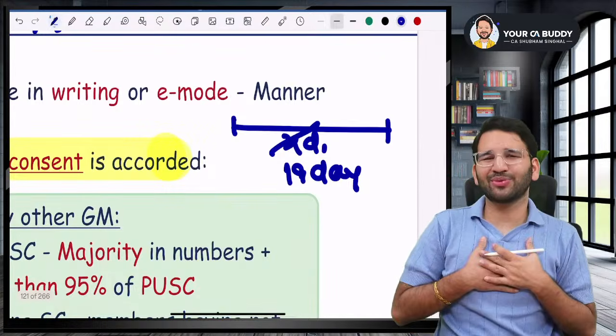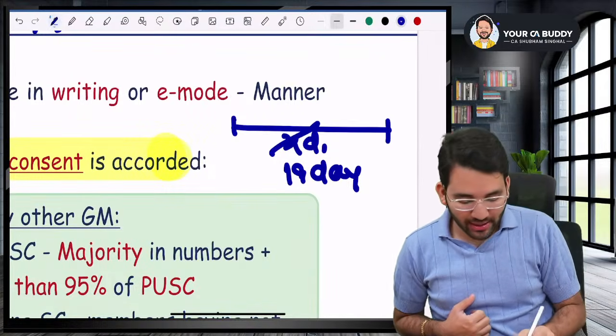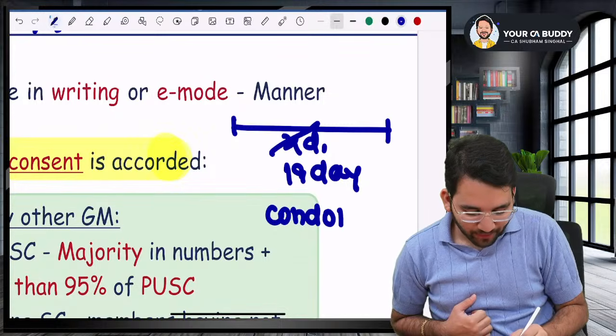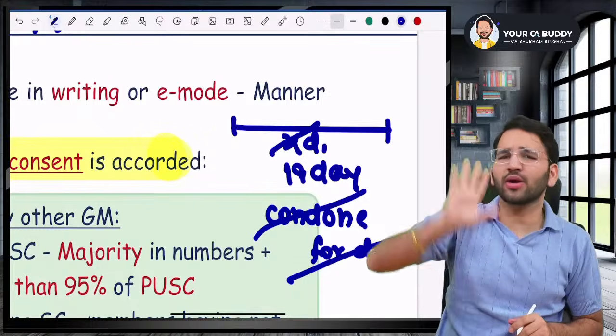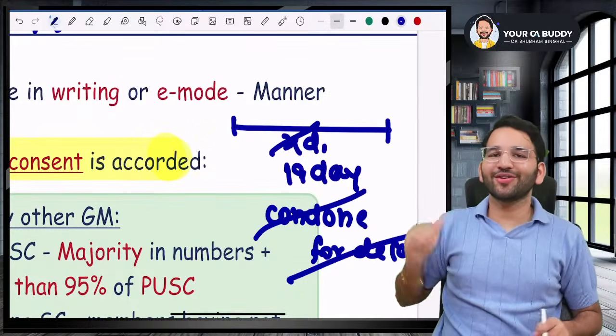Later on, I said, shareholder, I'm sorry, Ray, sorry, is it okay? Shareholder cannot condone the delay. There is no provision for condonation of delay. You cannot say, okay, okay, no problem. No, no, sir. What is condonation for delay?